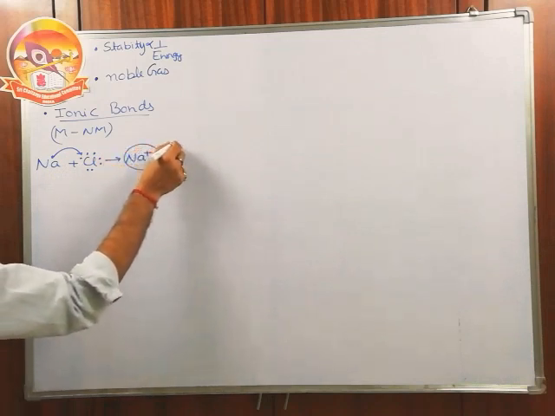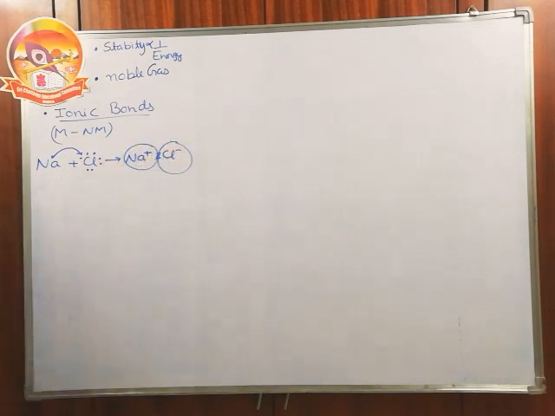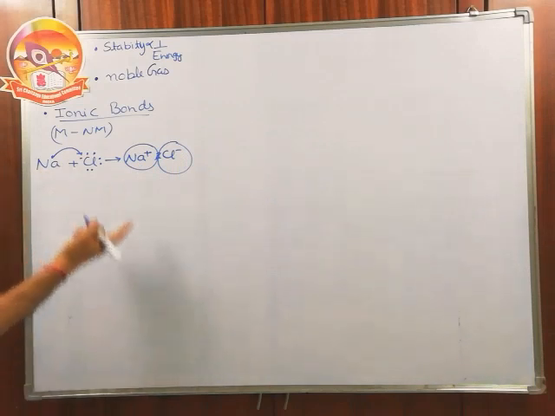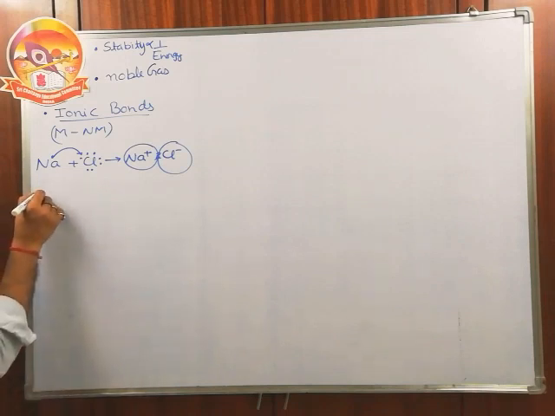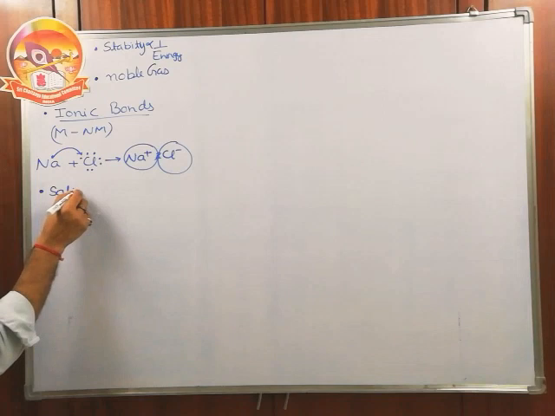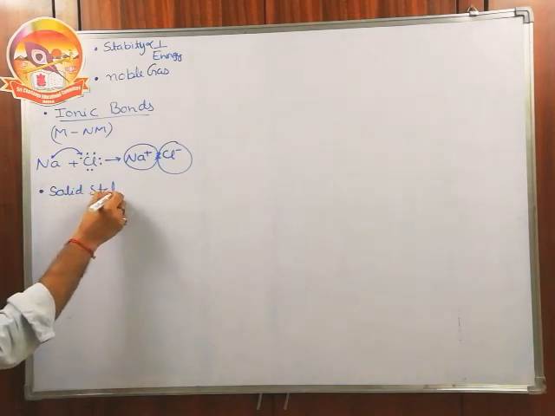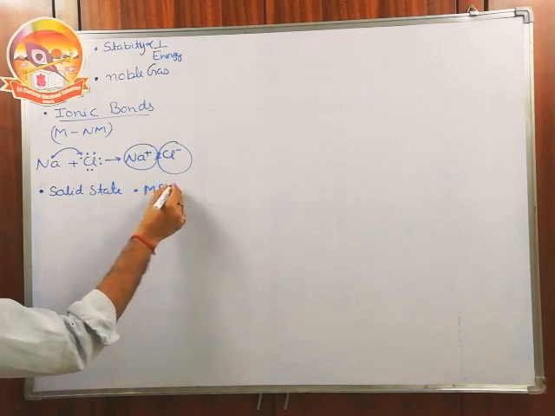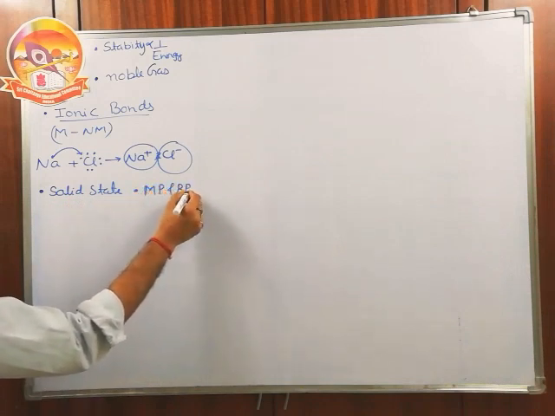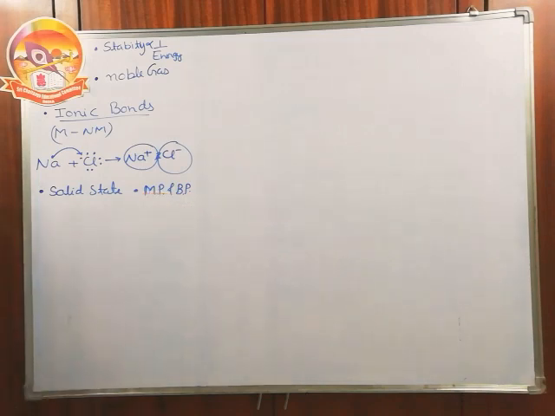Between the cation and anion we have a very strong electrostatic force of attraction. So ionic bonds are formed by the transfer of electrons from the less electronegative element to the more electronegative element. They are joined together by a strong electrostatic force of attraction, so they are always present in the solid state. Since the force of attraction is very strong, their melting point and boiling point are also very high. They require high energy to break the structure.